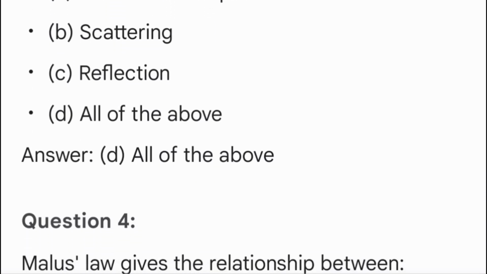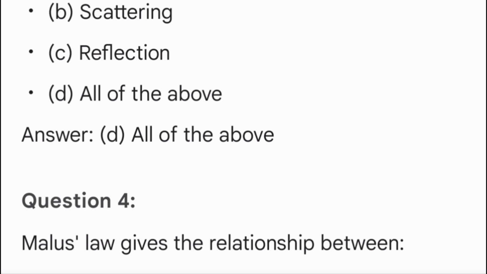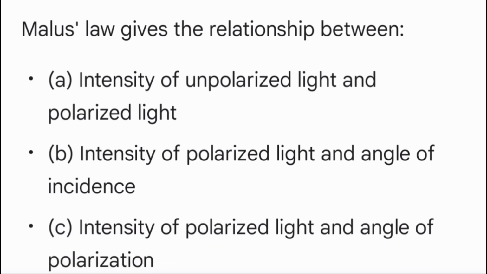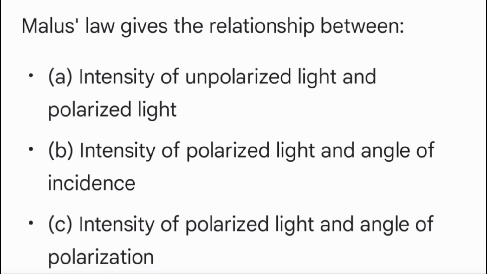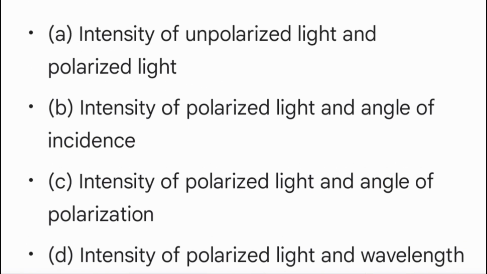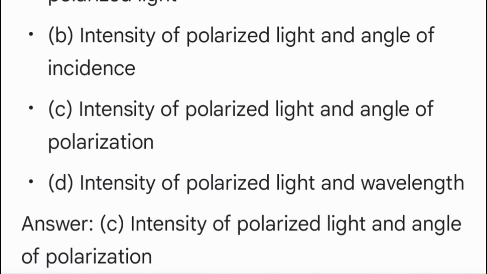Question 4. Malus's law gives the relationship between A. Intensity of unpolarized light and polarized light. B. Intensity of polarized light and angle of incidence. C. Intensity of polarized light and angle of polarization. D. Intensity of polarized light and wavelength. Answer C. Intensity of polarized light and angle of polarization.